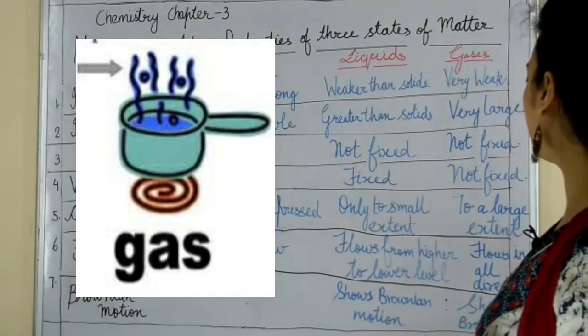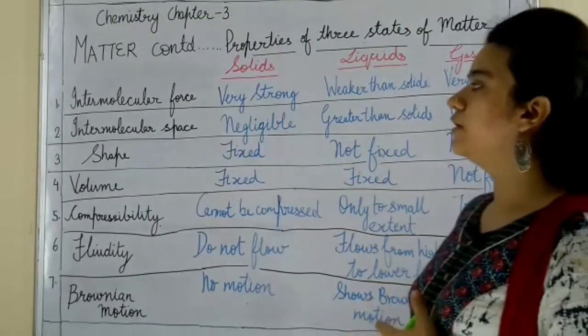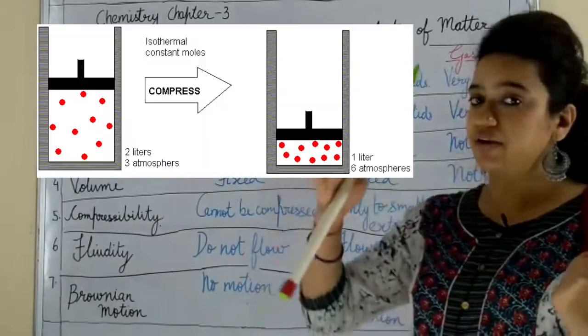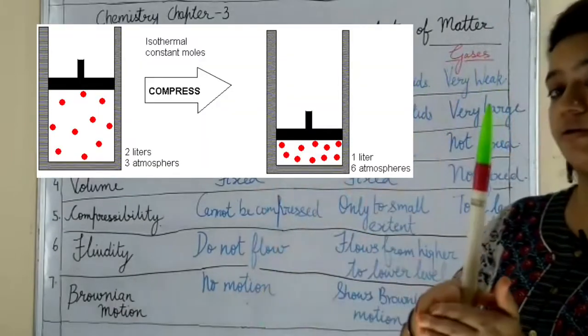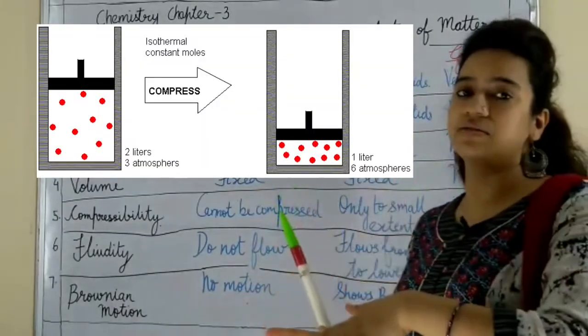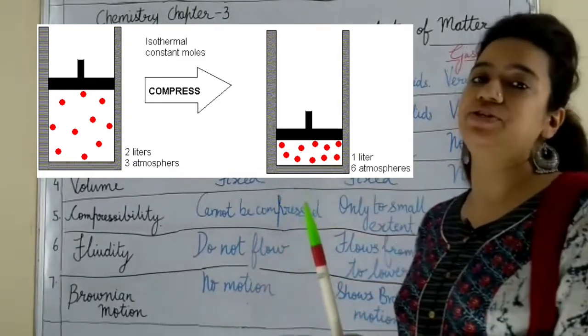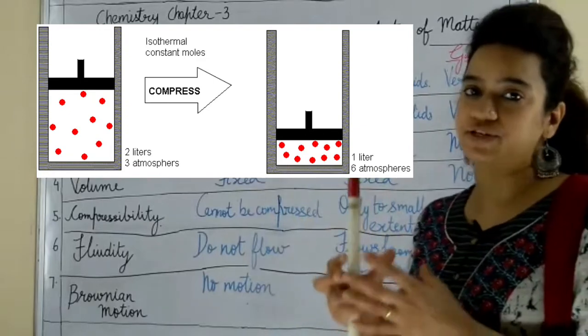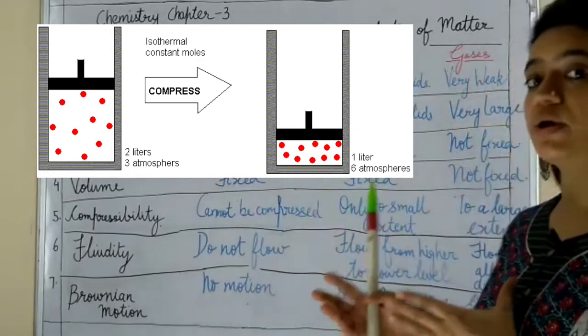Okay, next is your compressibility. Now you know that they have huge intermolecular space. So obviously we can reduce that space by pressing that thing. Okay, so if you press a gas with a very high pressure, the particles can be brought closer, and this is known as compression of the gas. So they are compressible to a large extent.